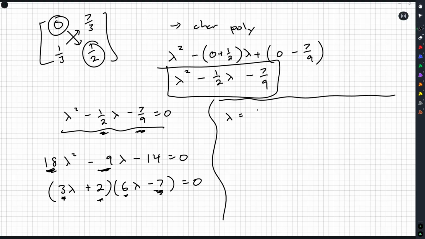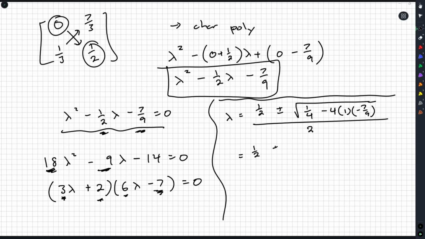So lambda here is negative b, so that's the 1/9, plus or minus b squared, so negative a half squared is 1/4, minus 4ac, all over 2a, so that's all over 2. So that's 1/2 plus or minus, we got 1/4 here, minus 4 times minus 7, that's going to be plus 28/9. We're going to need a common denominator here of 36. I'm going to move this over to the other side. If you want, you can just skip past this. If you're going to say, no, I expect I'll get lucky too, go for it.